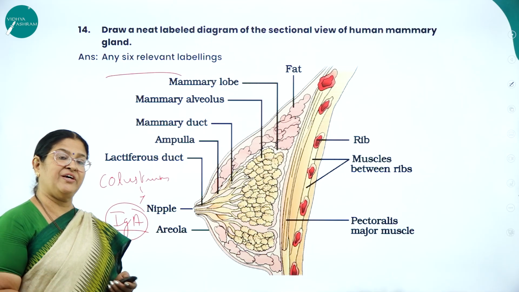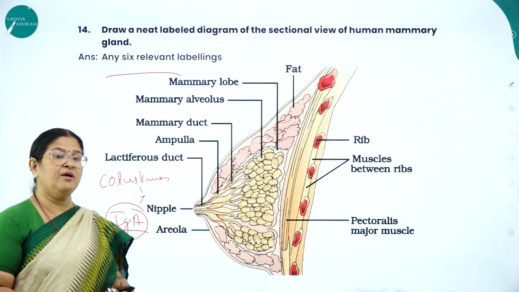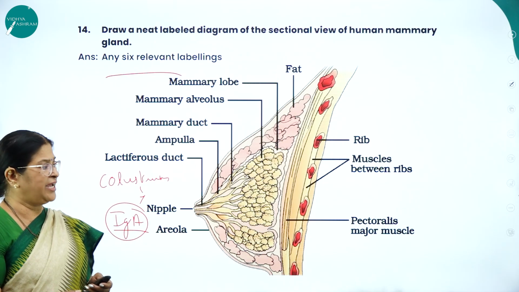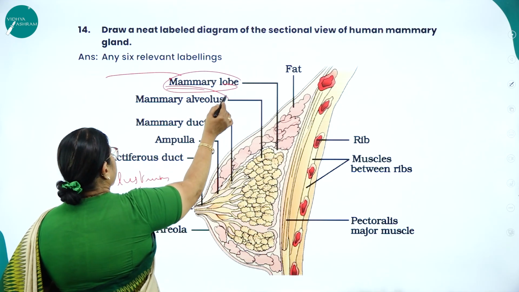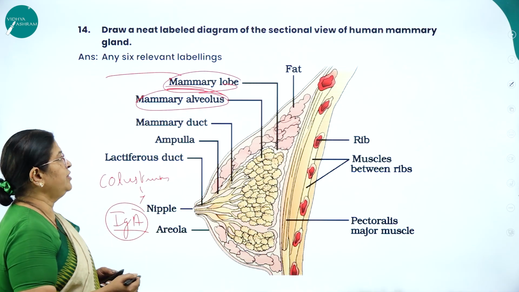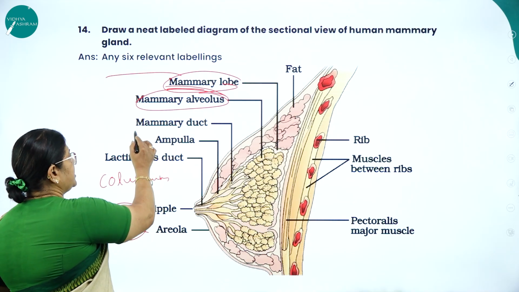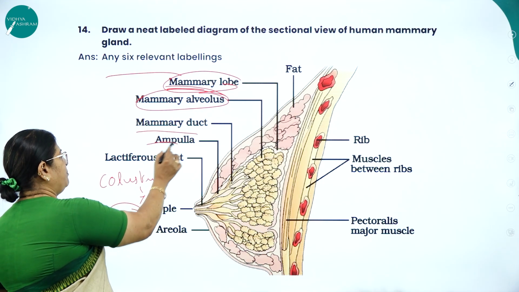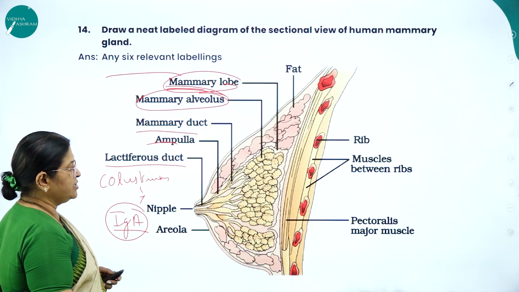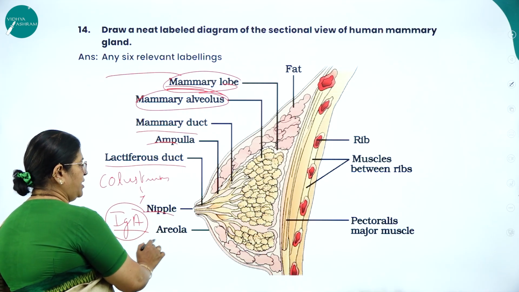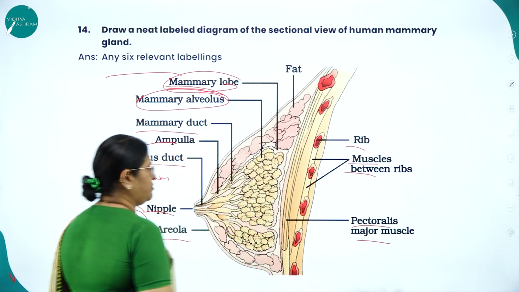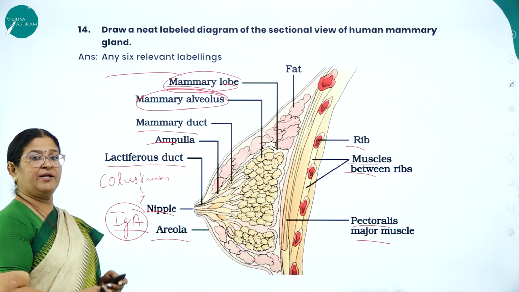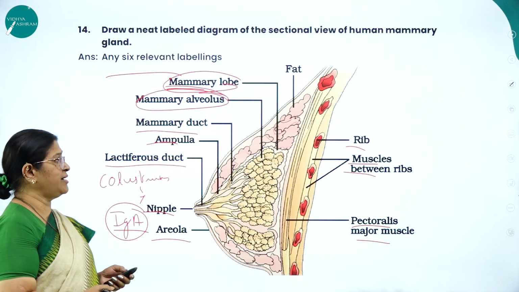Mammary gland plays a very great role as it produces milk, which is important to feed the young ones. So here you can see the mammary lobule, which is lined by a good number of alveoli. Then you can see the mammary duct, then the ampulla, lactiferous ducts. So here you can see the nipple, areola, muscles between ribs, and pectoralis major muscles. So this is the diagram, which might also be asked in your examination.